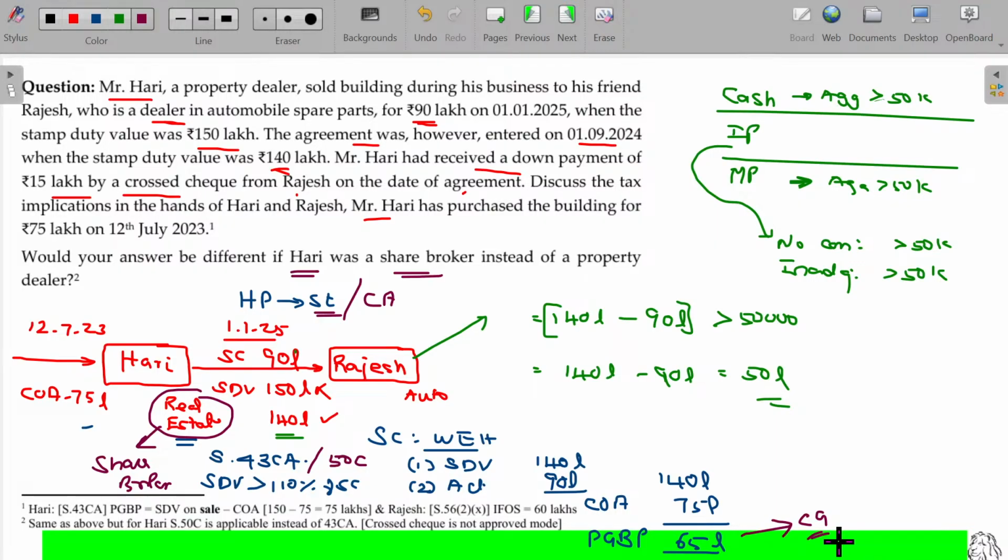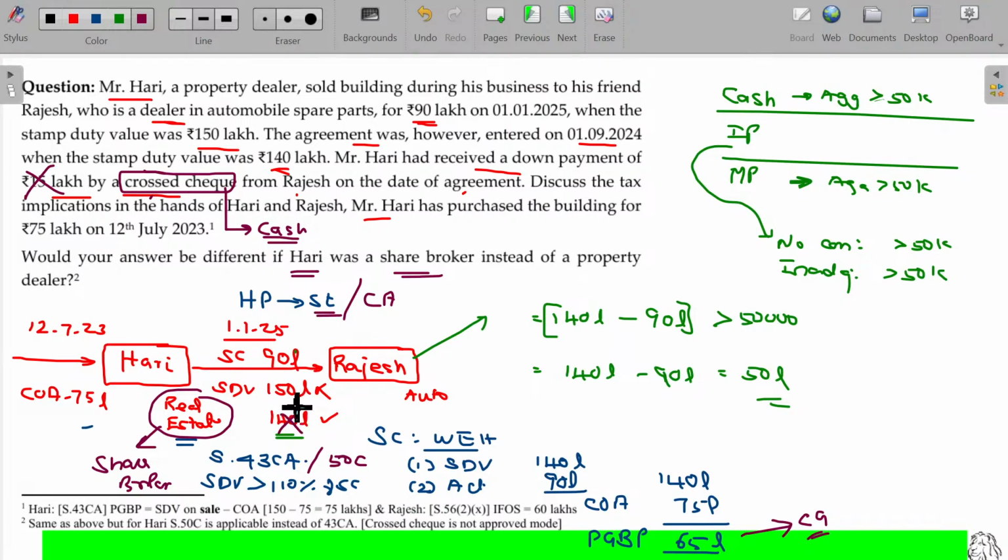I do one slight correction here. I missed explaining this properly. Here, crossed cheque is stated. Crossed cheque is equal to cash only. I stand corrected. Crossed cheque will be considered as a proper mode of payment only in one place. Bonus, employees' bonus payable, commission payable, and other things: in all the cases, payment should be account payee cheque or NEFT, RTGS transfer. Because of this reason, we assume this 15 lakhs is disqualified.